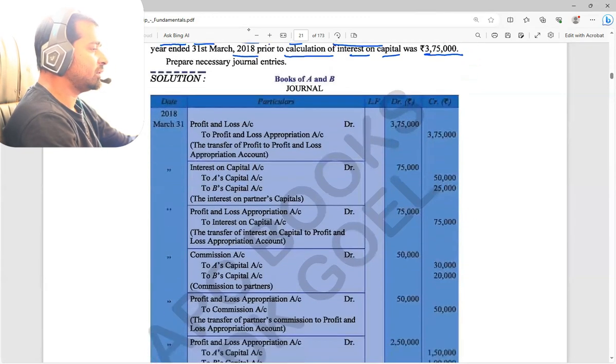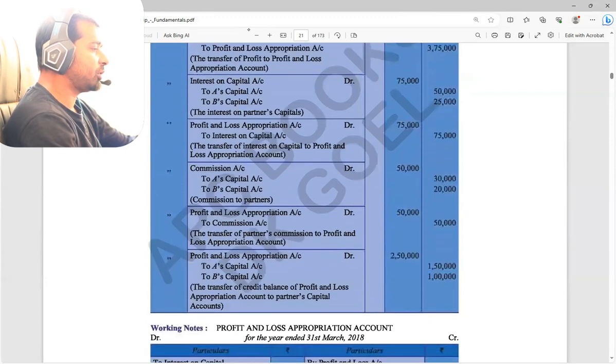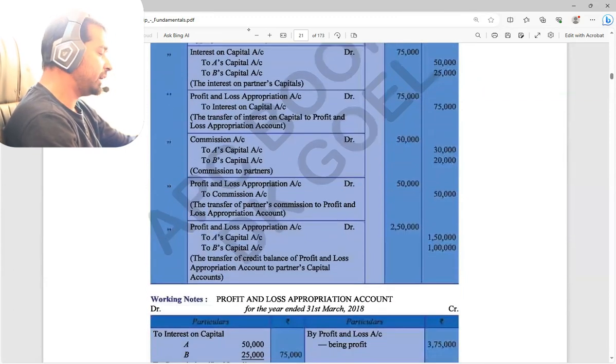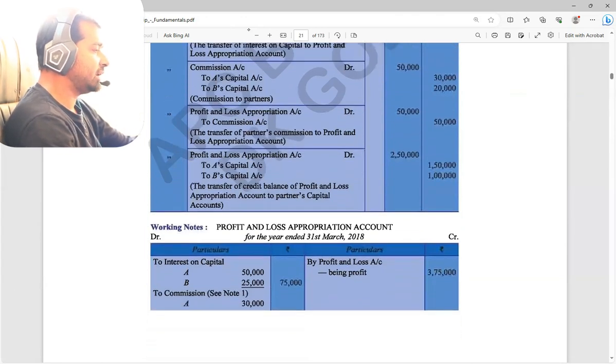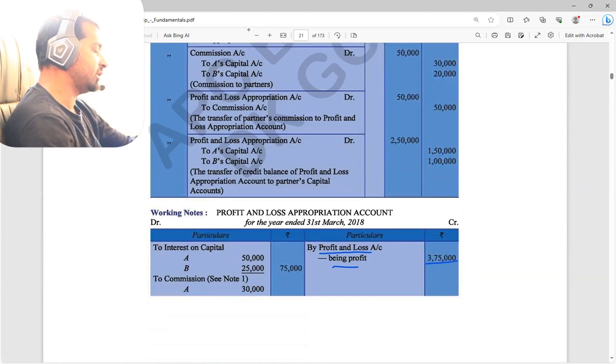And we know that after getting the profit only, we are making all other expenses, right? So that profit we have here, in the profit and loss account we have 3,75,000. Undoubtedly this is correct only. Next one is what? Interest on capital. Just keep the interest on capital here.